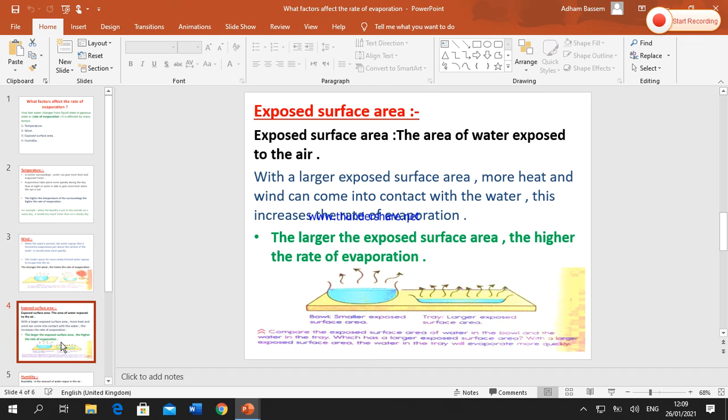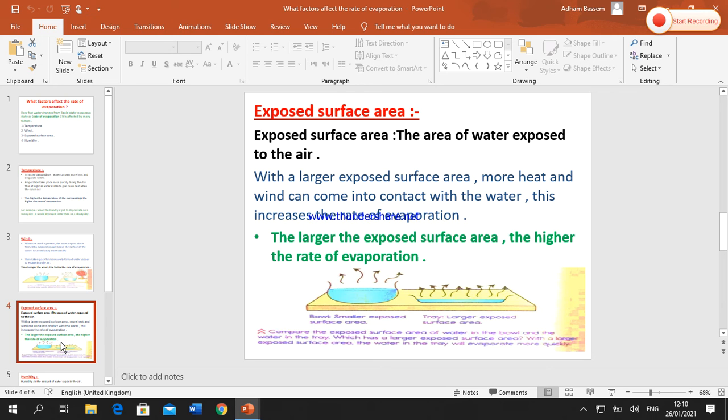When we have a large exposed surface area, okay, this surface is exposed to more heat and more wind, which increases the rate of evaporation. So the rule: the larger the exposed surface area, okay, the higher the rate of evaporation.